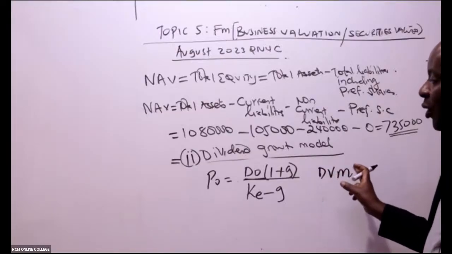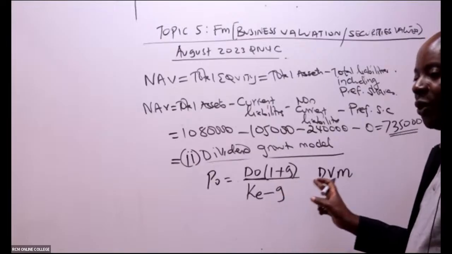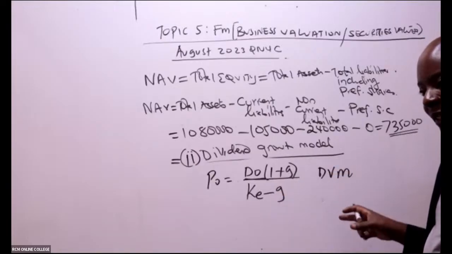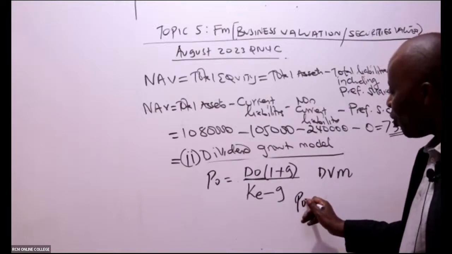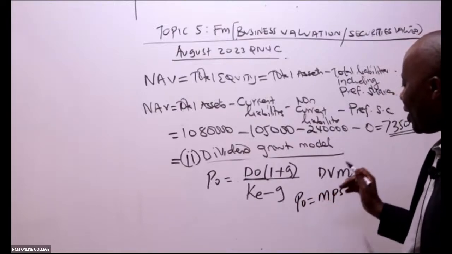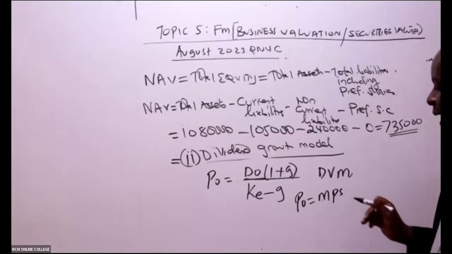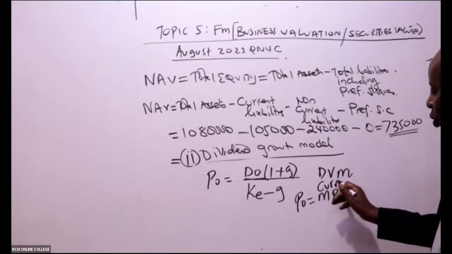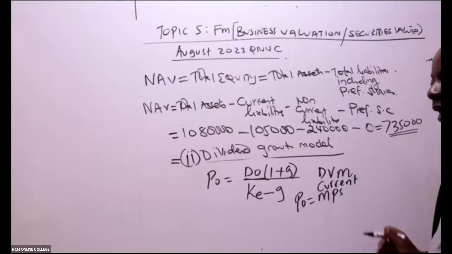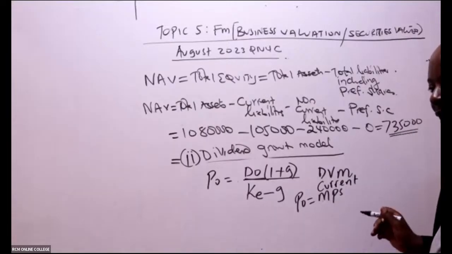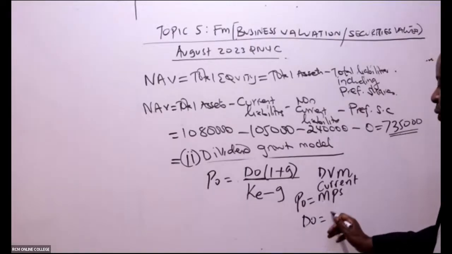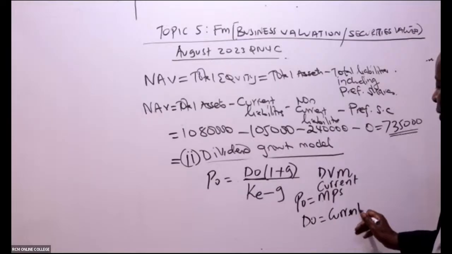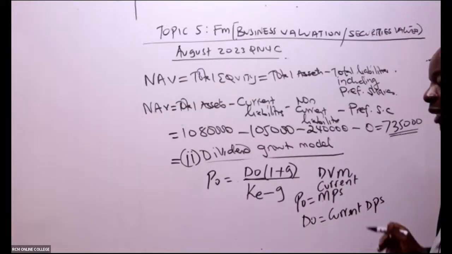We use it to value ordinary shares and we use it to value companies, where P0 stands for the current market price per share. Include the word current because of the 0. D0 stands for current dividends per share.